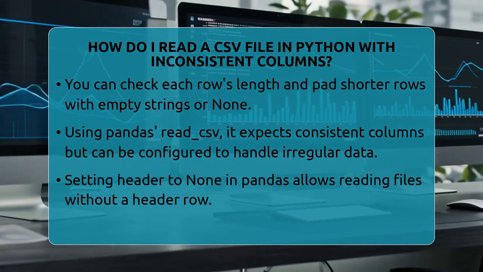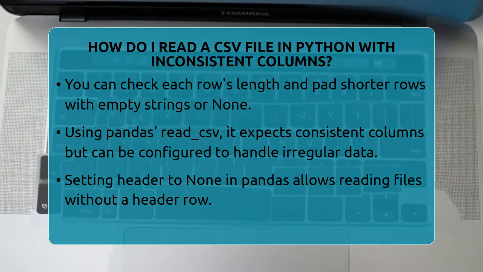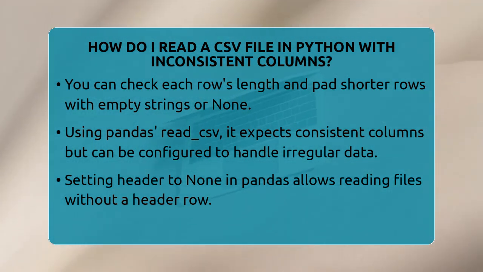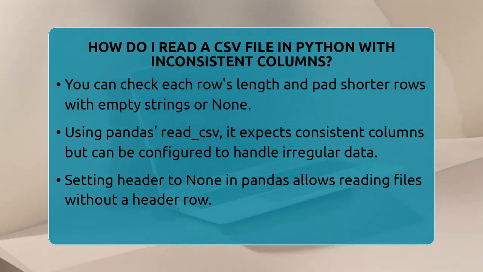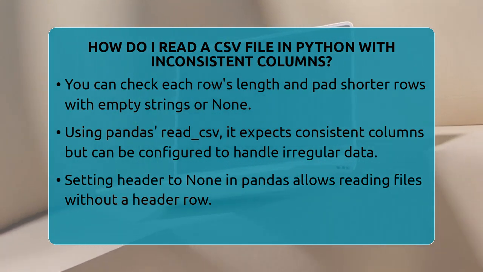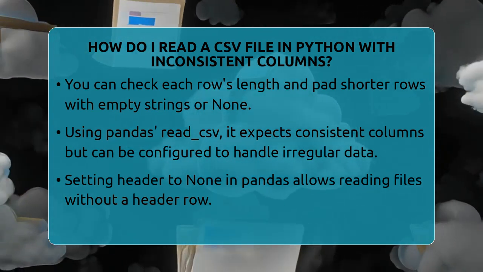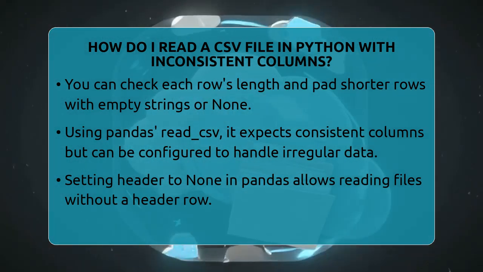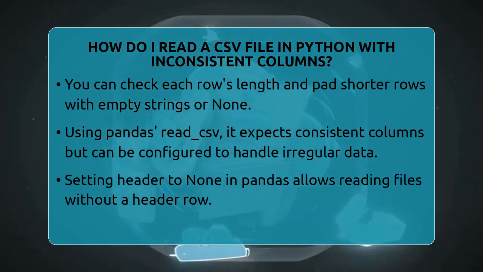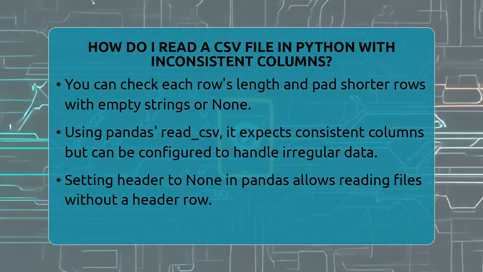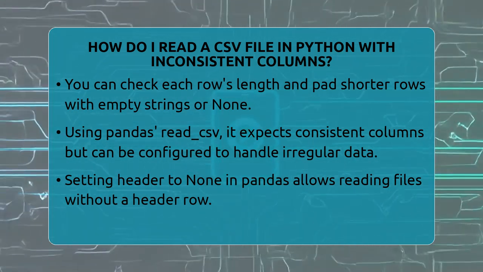Another approach is to use the Pandas library, which is popular for data analysis. When you try to read a CSV with Pandas read_csv function, it expects all rows to have the same columns. If they don't, Pandas will raise a parser error. To fix this, you can set the header parameter to None, which tells Pandas there is no header row.